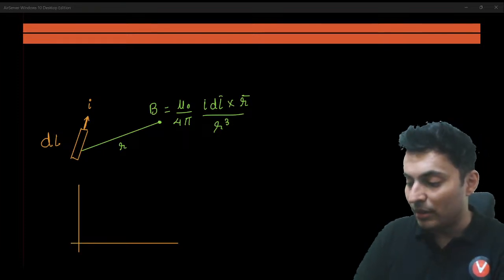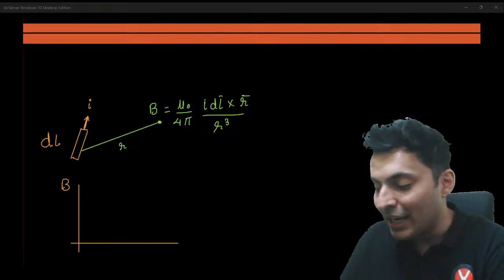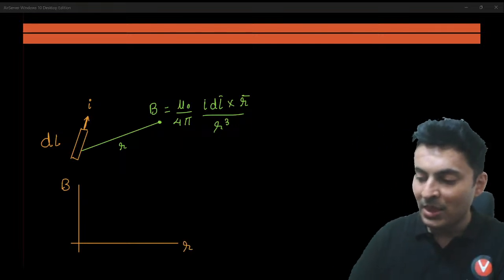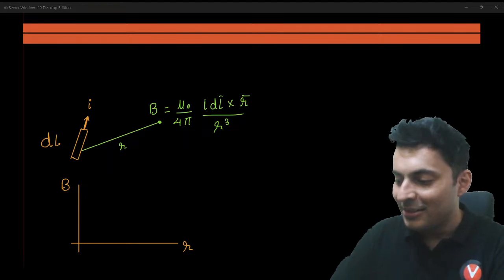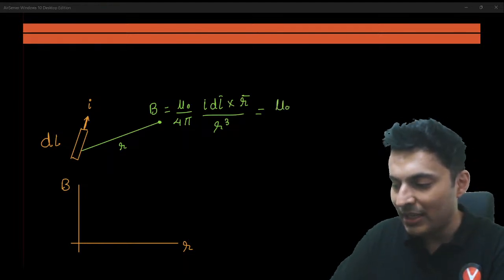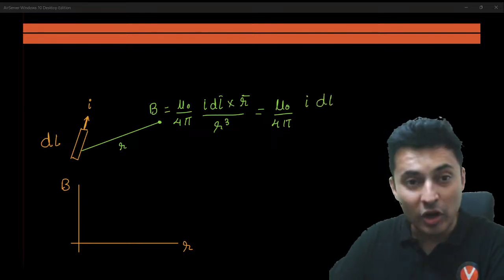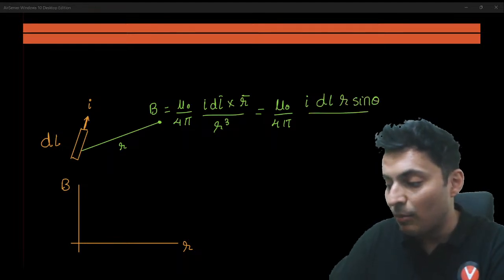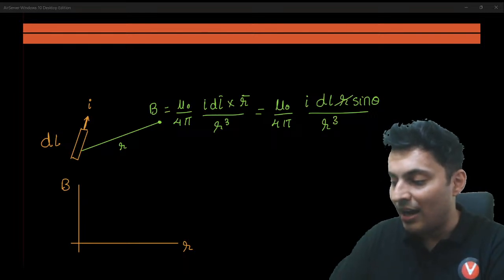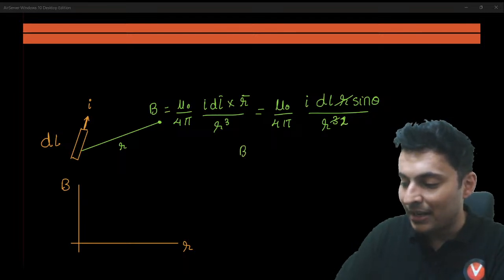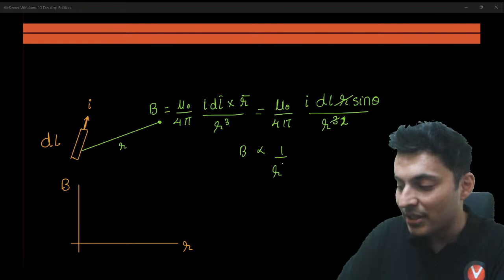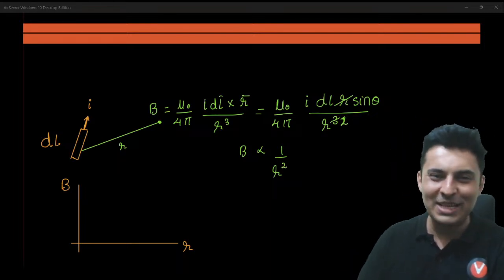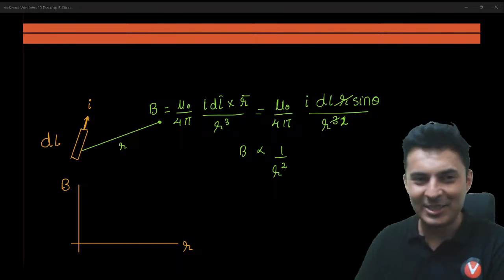Magnetic field is not inversely proportional to the cube of R. Can you guess what it is proportional to? Well, let me give you a hint. Actually speaking, this will be mu naught by 4 pi I. This is a cross product. So cross product means sine. So I dl R sine theta divided by R cube. So one of the R will get cancelled and this will become square. So technically magnetic field is inversely proportional to R square. Keep that in mind. Inversely proportional to R square, right?